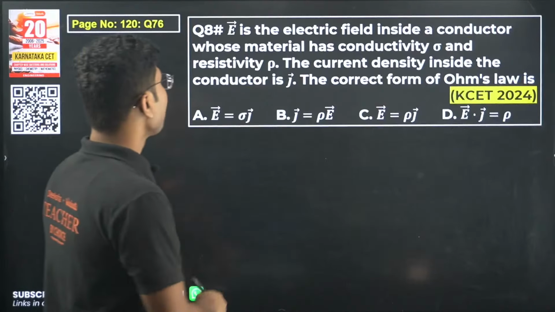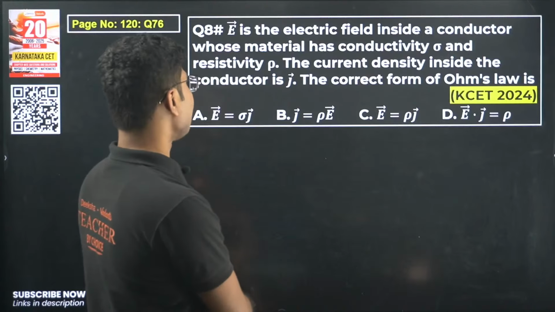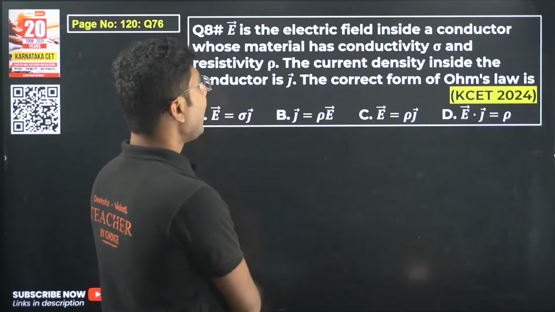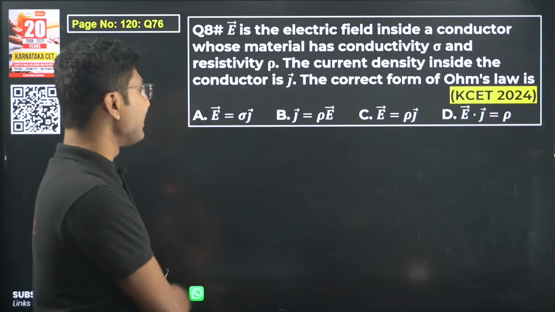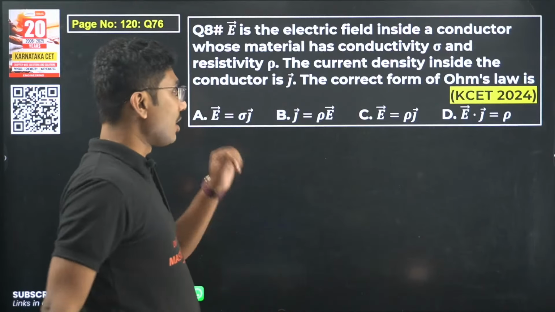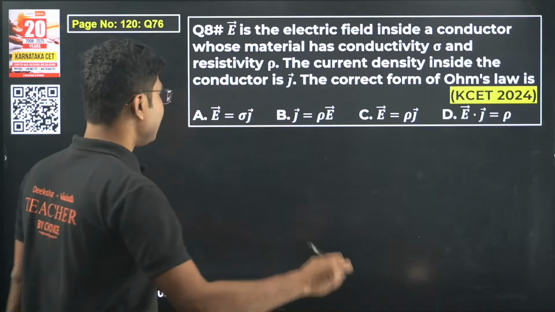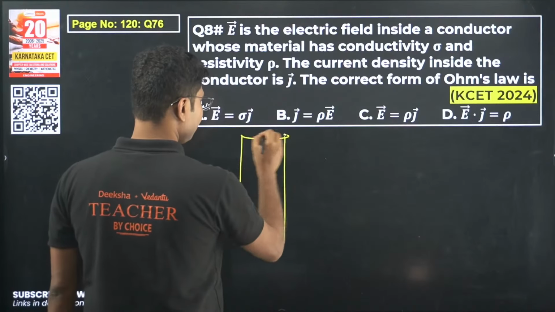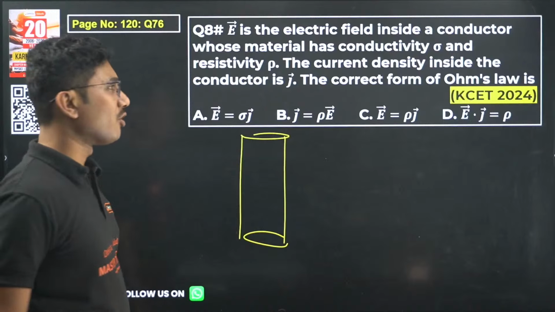Next question. E vector is the electric field inside a conductor whose material has conductivity sigma and resistivity rho. The current density inside the conductor is J vector. The correct form of Ohm's law is, so I discussed this while teaching the theory. So we have a current carrying conductor and they are asking about what is the correct form of Ohm's law.